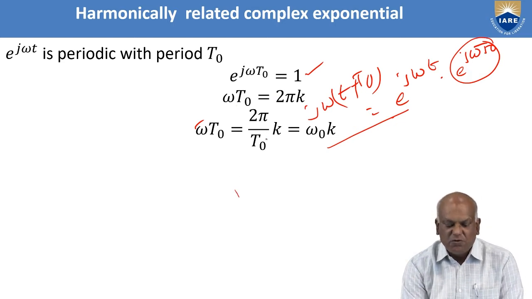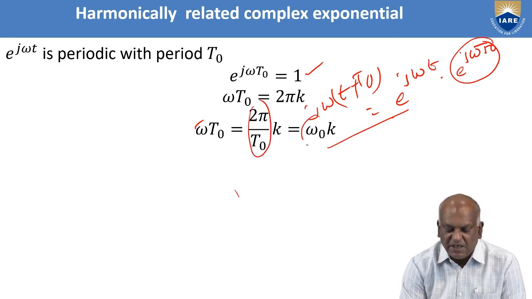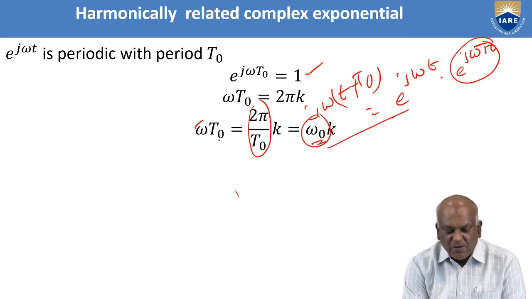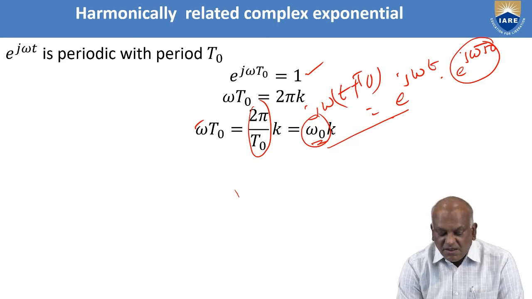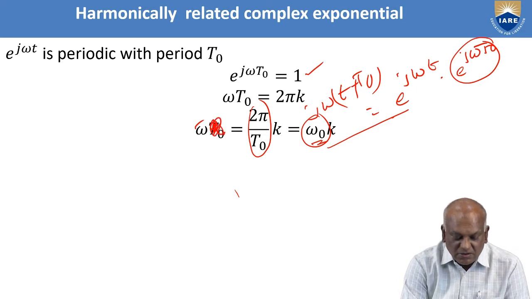Omega naught t naught equals 2 pi by k. What is 2 pi by omega naught? It is nothing but the fundamental frequency. That is, this is replaced with omega naught times k. That's why omega naught t naught equals omega naught into k. That means omega equals 2 pi by t naught into k.